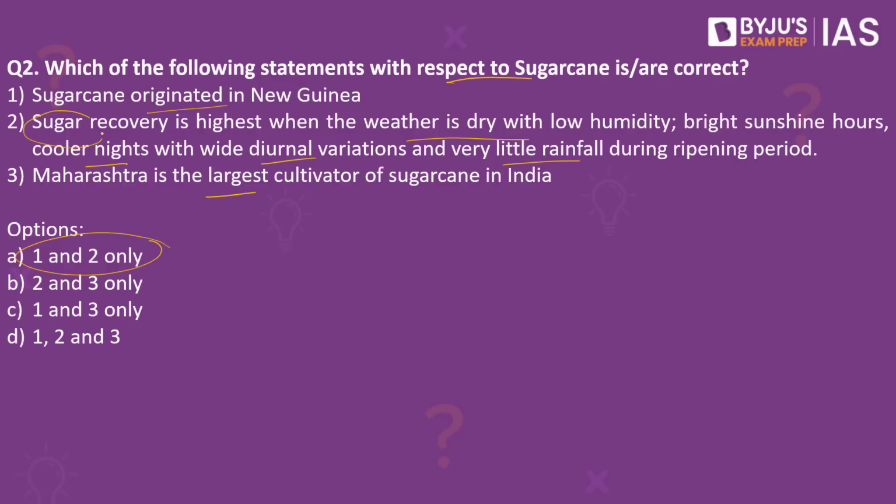So remember, when it comes to sugarcane production, these are some of the parameters and variables that have to be taken care of when it comes to that region. When you look into the third statement, Maharashtra is the largest cultivator of sugarcane in India. This is a wrong statement, because it is not Maharashtra, but instead it is Uttar Pradesh.